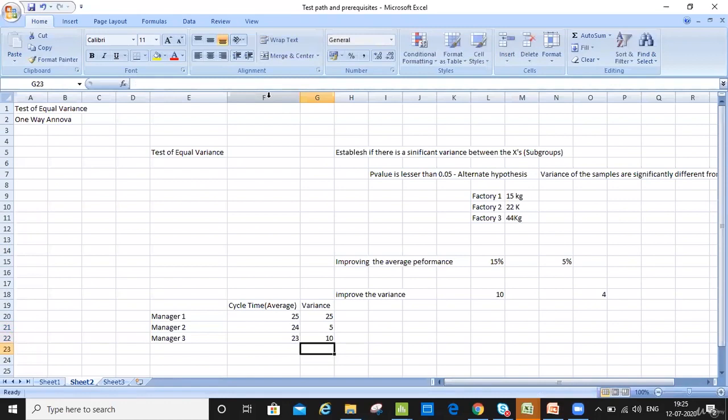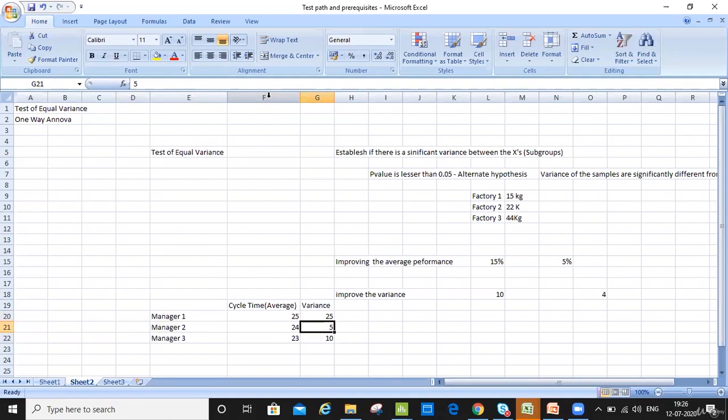What does that say? It says manager 2 has a very low variance, which means their data points are not very far from each other, they have a very low spread, and they don't have too much variation in the data. It means they don't have a lot of extreme values. Looking at the average, they are doing well. But in the case of manager 1 and manager 3, there are a lot of extreme values, due to which there is a huge variance. In the case of manager 2, their average is good and their variance is also good. So that's what I was referring to.